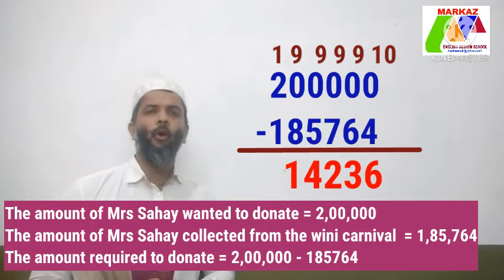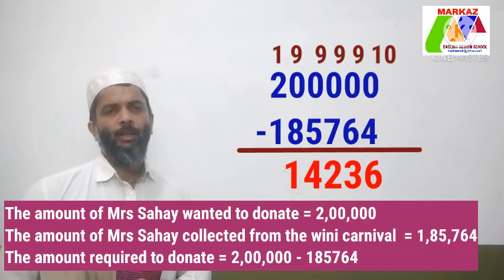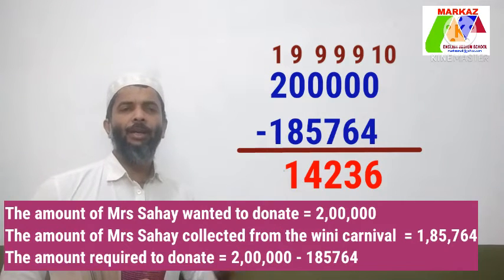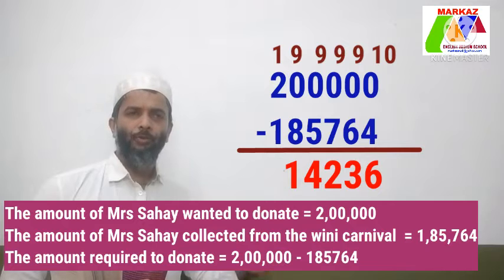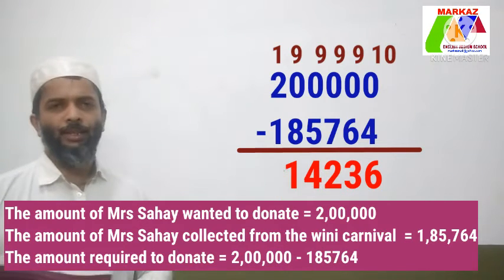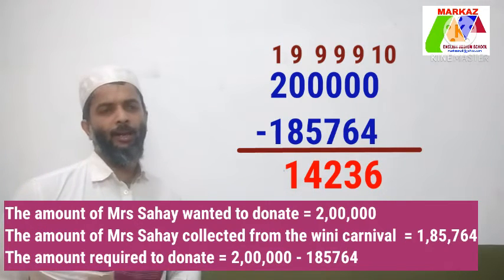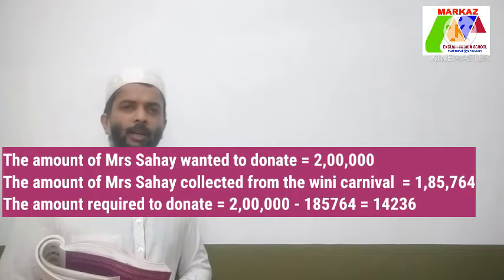Difference is 14,236. The amount Miss Sahai needed to donate to the orphanage is 14,236. So write the amount in your third line. Is it clear?